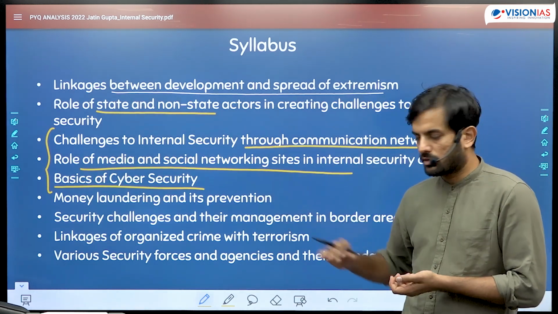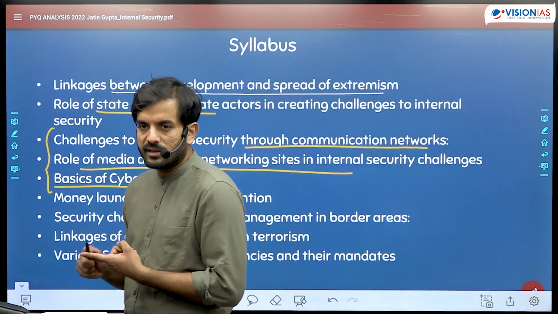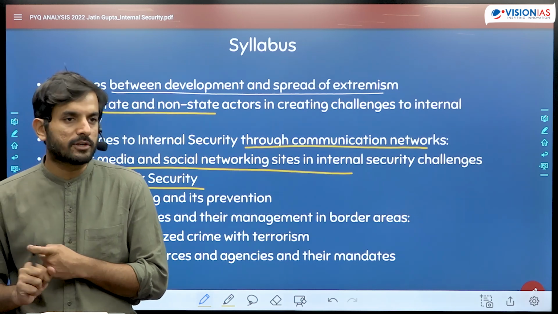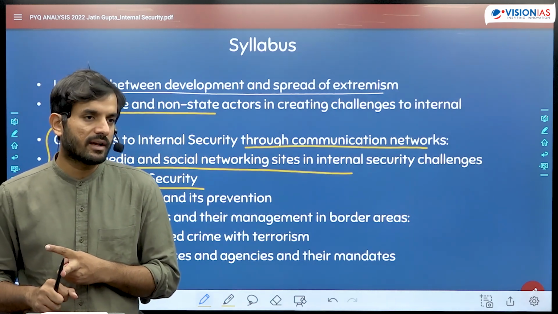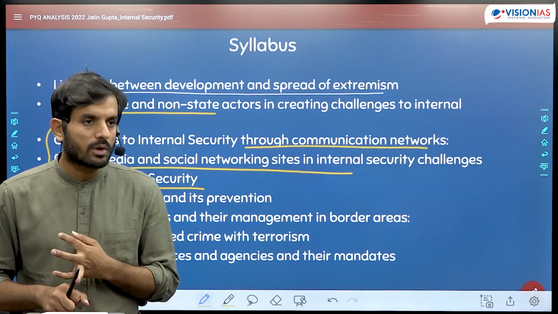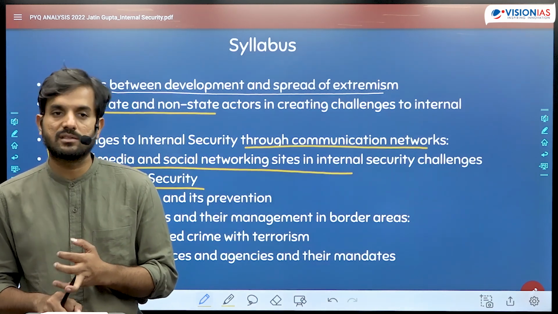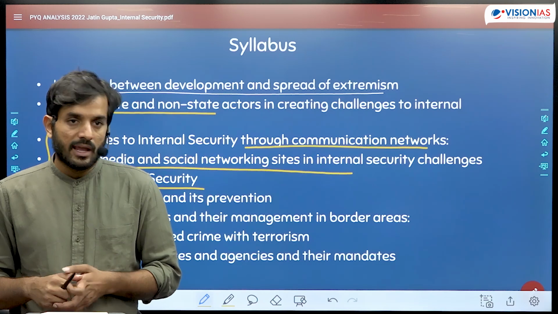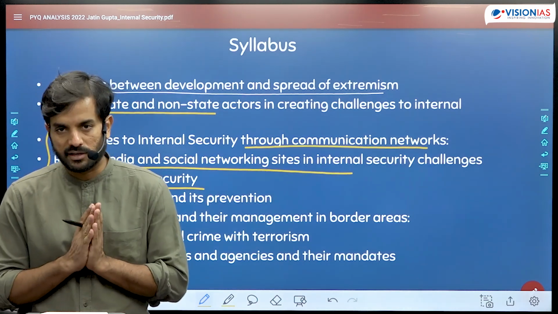But in this, what we need to cover is, what do you understand by cyber security, what are the various elements or components of cyber security, what are some of the threats that exist to India's cyber security. We should also be knowing what is the state of cybersecurity in India, what all steps have been taken by us in order to overcome cybersecurity challenges, what more needs to be done. Internationally, is there any convention which is there in place? So all those things have to be prepared as a part of this topic.